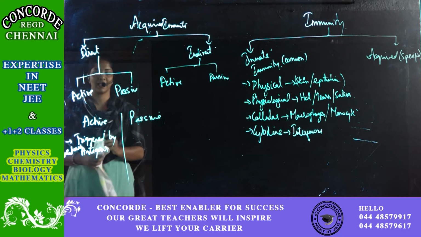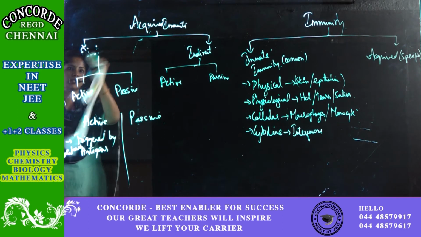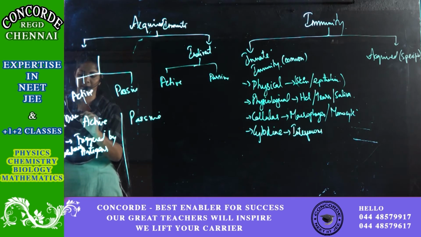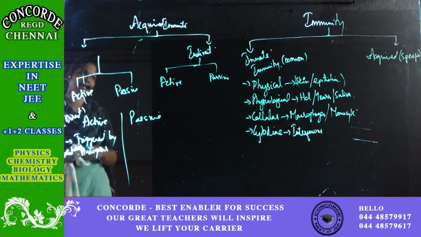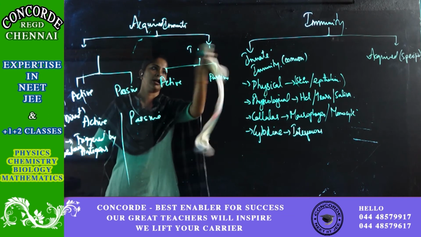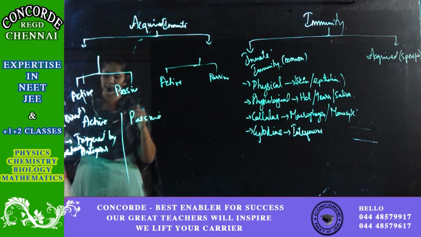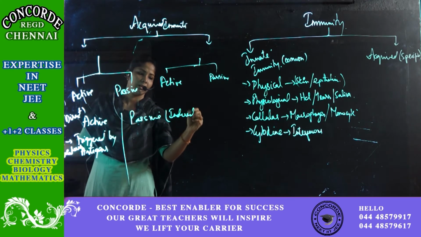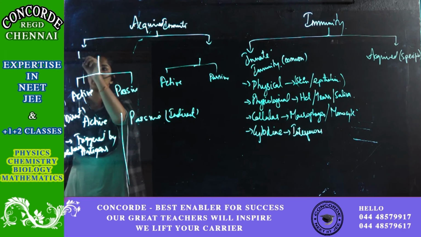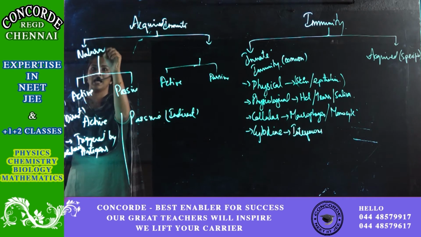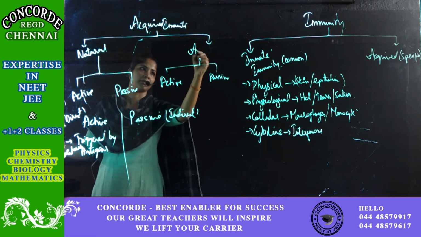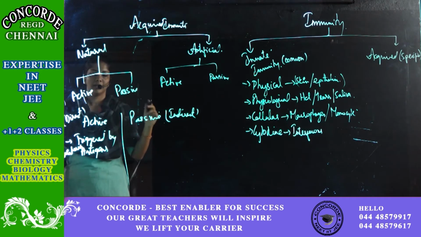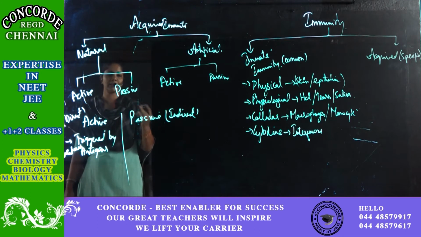Actually speaking, this direct means active. Active is nothing but direct. I can divide this into many types. Here direct and indirect: direct is active, passive is indirect. Apart from this, I can divide it as natural and artificial. Sorry, I got confused and wrote it the other way. Direct and active are the same, indirect and passive are the same.